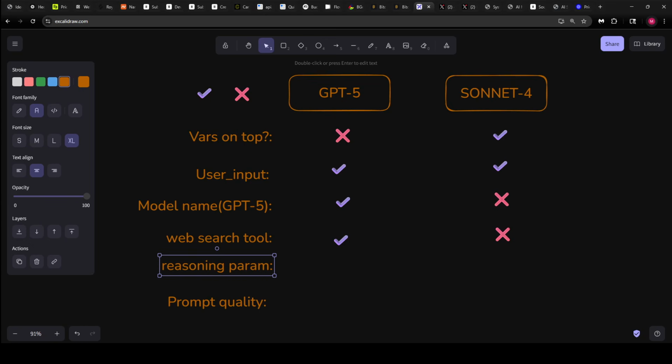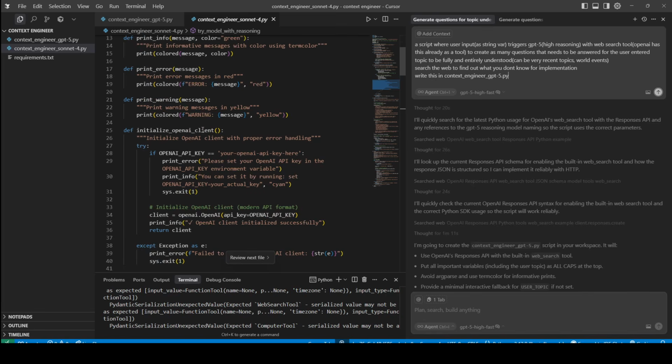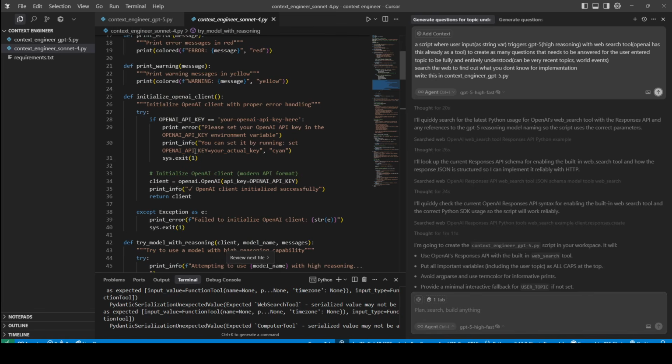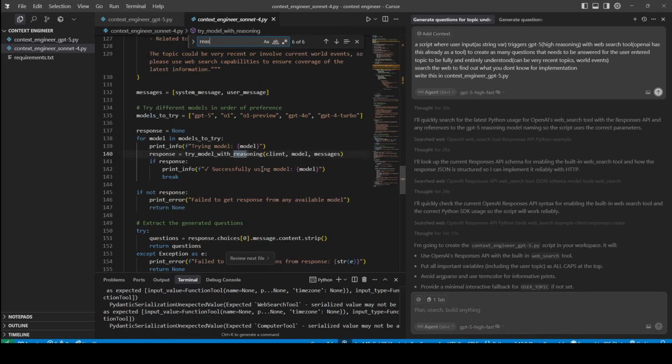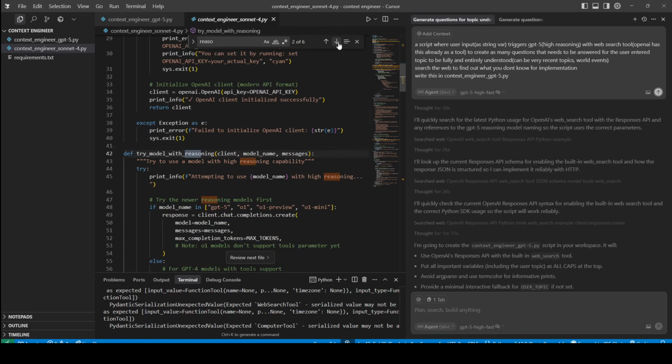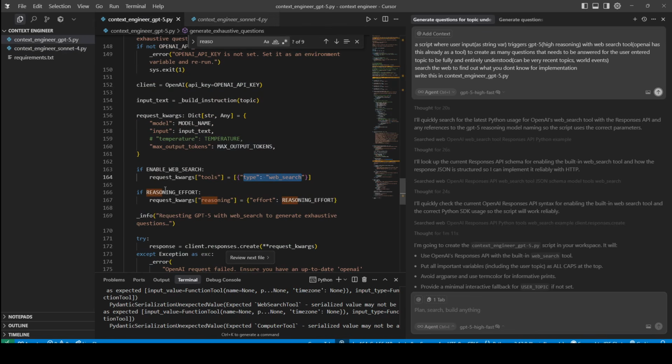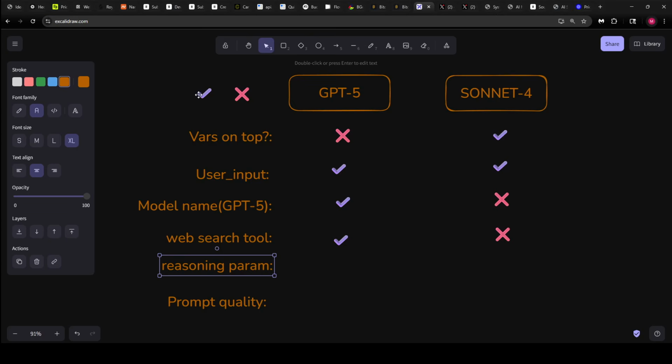Was the reasoning parameter implemented correctly here? Sonnet did not, as a matter of fact, implement a reasoning parameter at all. If you search for reasoning, we do not find any reasoning parameter at all. So it completely skipped it. It did not even implement it. So that's a fail for Sonnet 4, but for GPT-5, it's a win. It did implement the reasoning parameter if reasoning effort is enabled. So that's a win for GPT-5 and a fail for Sonnet.